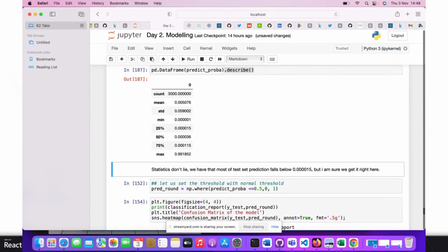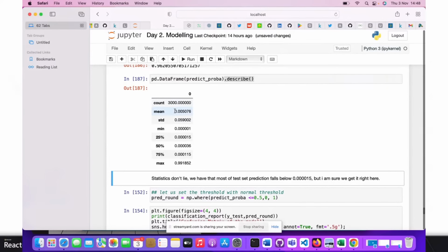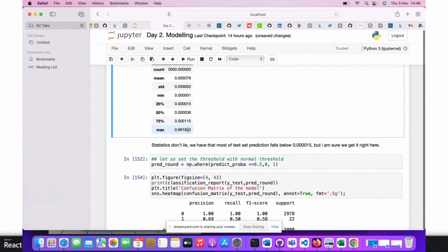Let's check what is now being predicted, using our describe function. Looking at the statistics, the average probability prediction across all our test sets, which is 3,000, is 0.05, with a standard deviation of about 0.05. The minimum is still close to 0, and we observe a maximum value of 0.99. Automatically we can find that something has moved closer to 1 here, and our problem has been solved using the right metrics and predicting the probabilities.